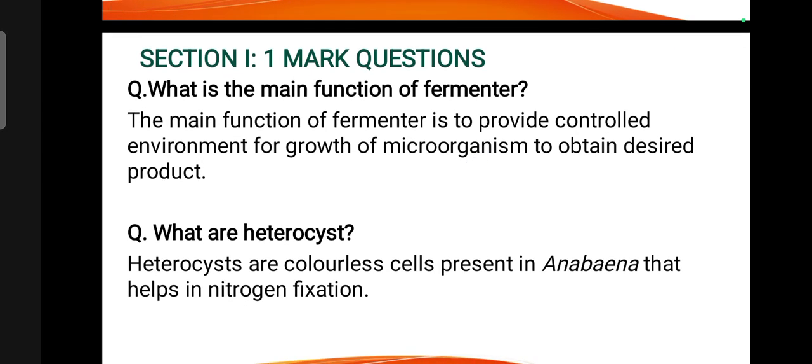What is the main function of a fermenter? The main function of a fermenter is to provide a controlled environment for growth of microorganisms to obtain the desired product. What are heterocysts? Heterocysts are colorless cells present in Anabaena that help in nitrogen fixation.